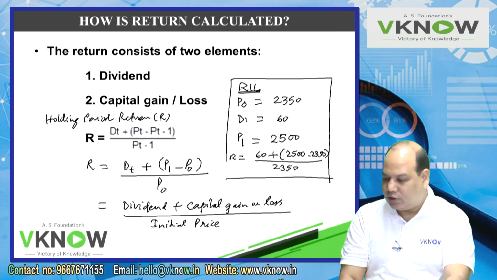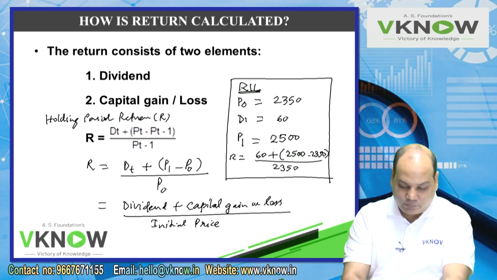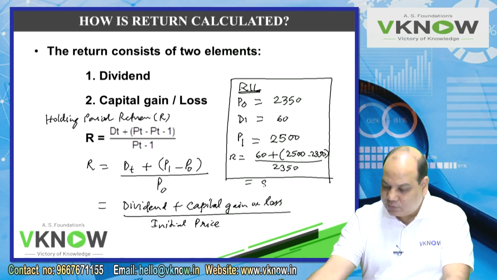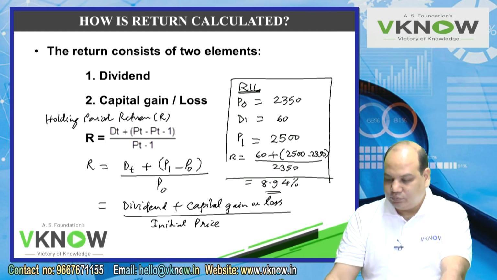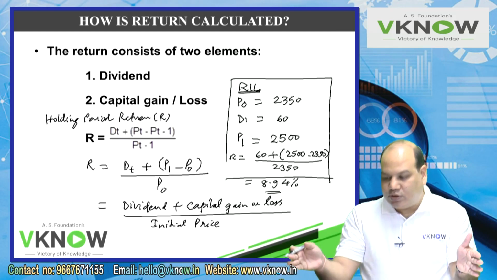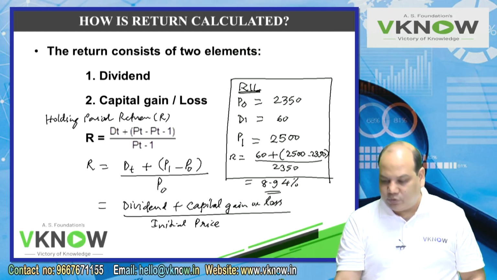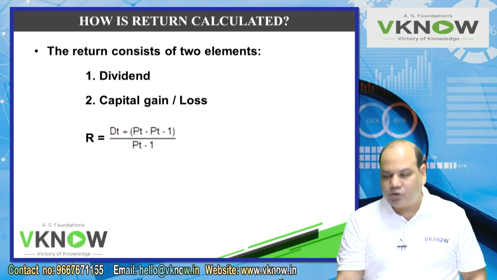So now we'll take on our calculator. 60 plus 2,500 minus 2,350 divide by 2,350 into 100. So you will say this has given me a return of approximately 8.94%. So this is called holding period return. During this period when I was holding the share, the return was 8.94%. Suppose I was holding the share for 6 months.